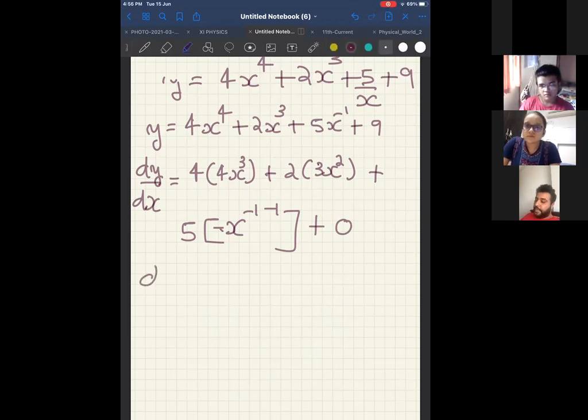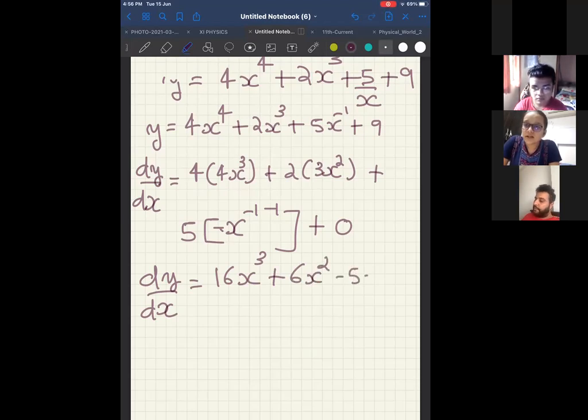Continue. Therefore, can I say dy by dx is equal to 16x^3, 4 into 4, plus 3 into 2, 6x^2, minus 5x^-2, plus 0, correct?